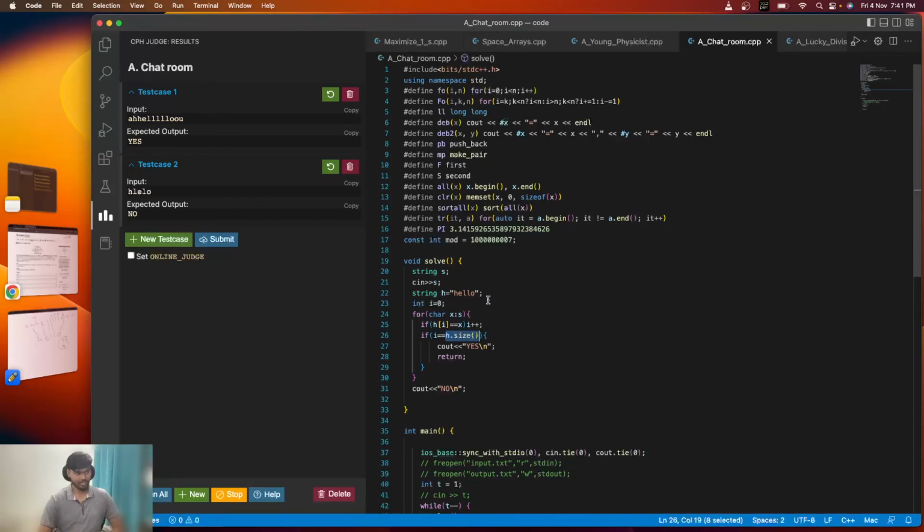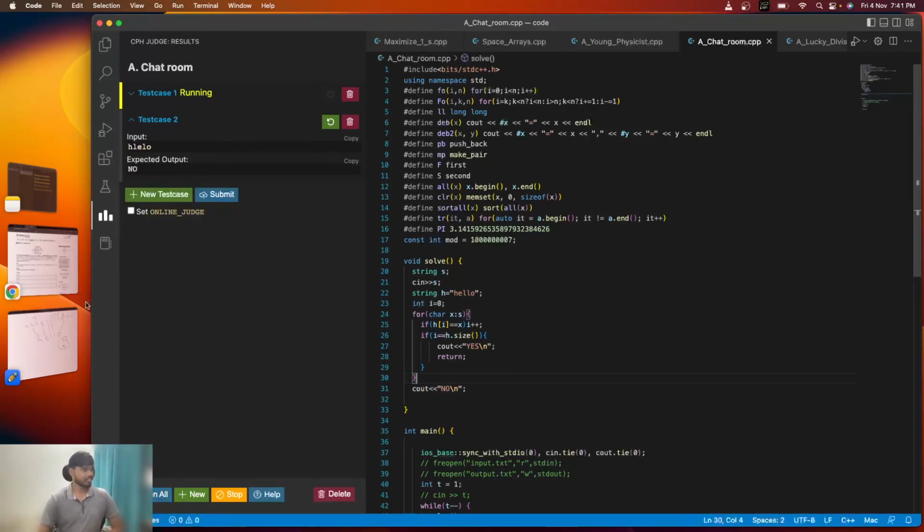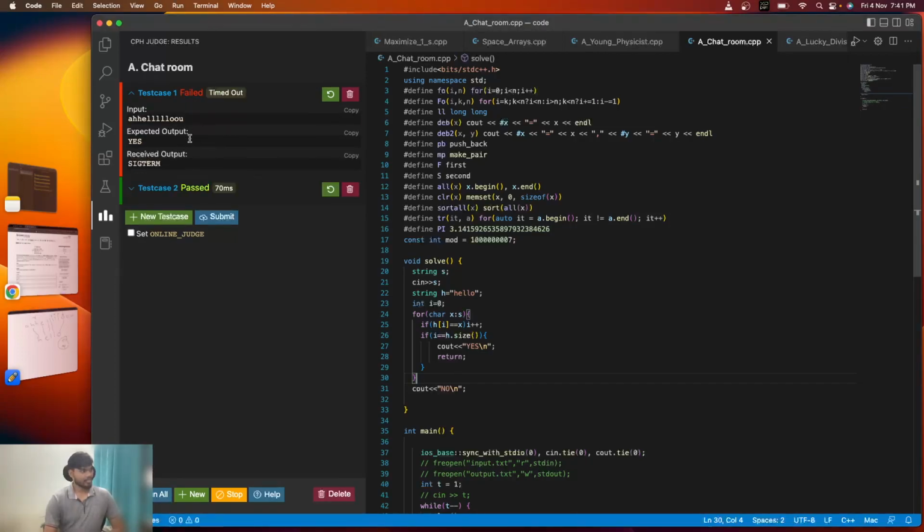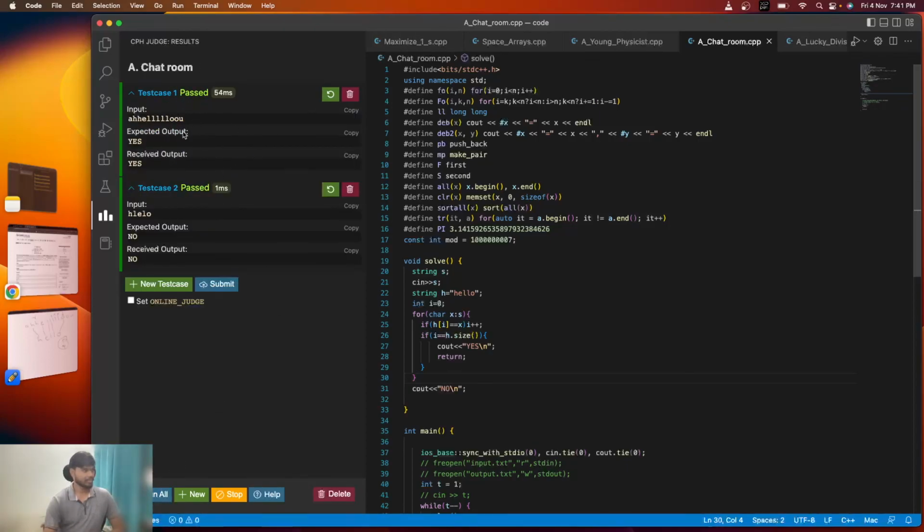So if it is past the last character, it will be the same as size. If my ith location is the same as the size of this string, then yes, that subsequence exists. Otherwise we will output no. Okay, you can run this test case, all test cases will pass. It was a time error when you run it, this is the problem of this particular extension. You can see it has passed.